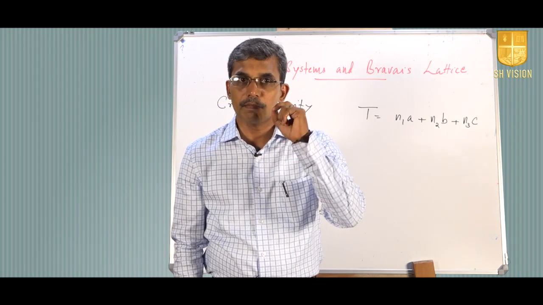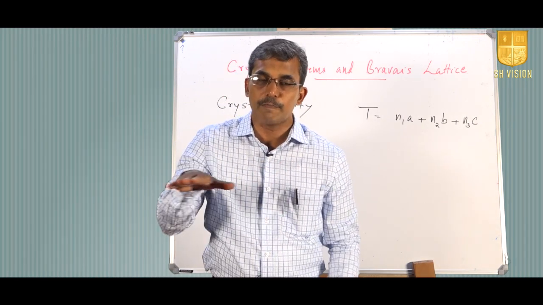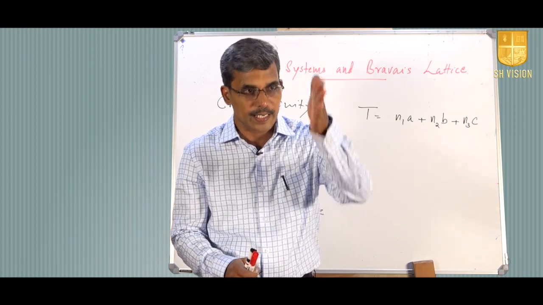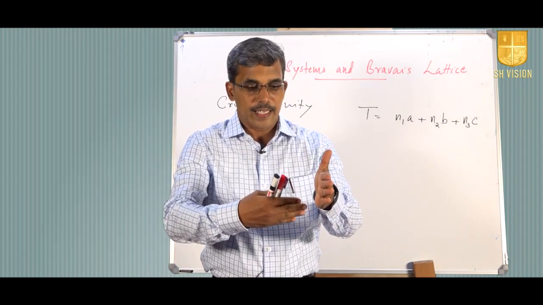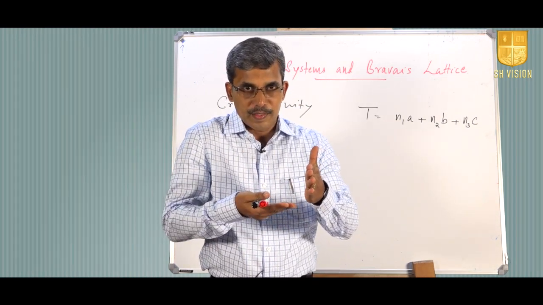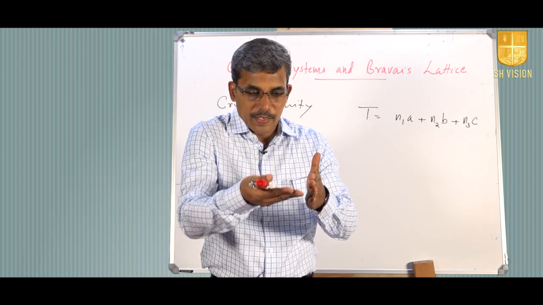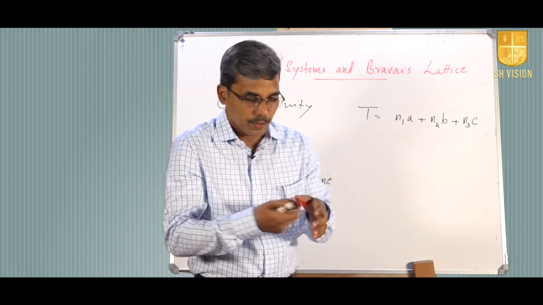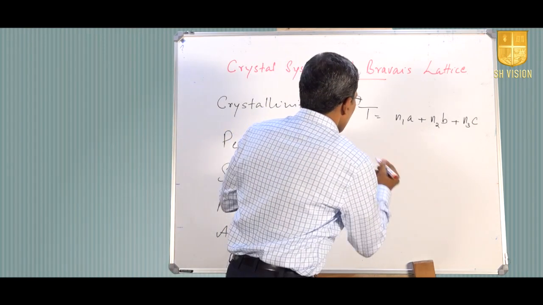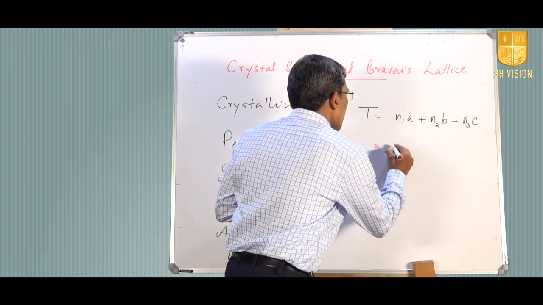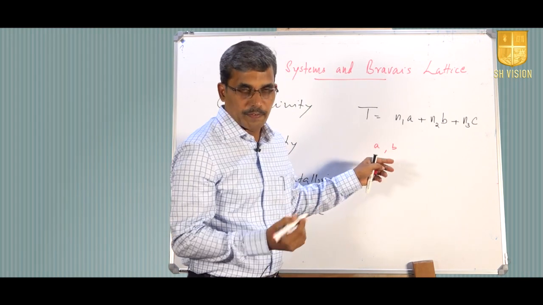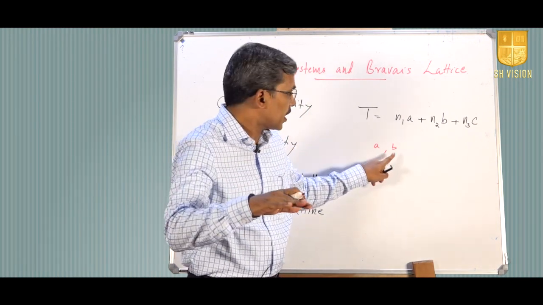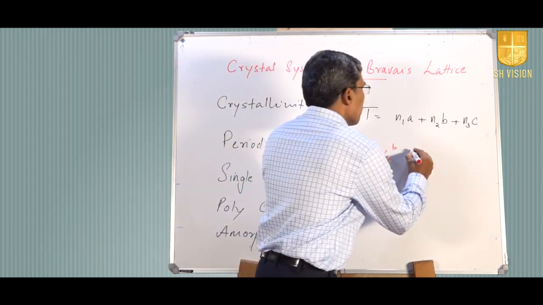If we are having A, B and C, suppose a set of parallel planes. So, we have got planes like this and planes like this. So, if a particular lattice plane is defined by the lattice vectors A and B, that plane can be called C plane.